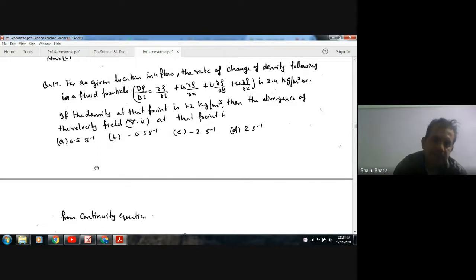If the density at that point is 1.2 kilogram per meter cube, then the divergence of velocity field del dot V at that point is: option A 0.5 per second, B minus 0.5 per second, C minus 2 per second, D 2 per second.